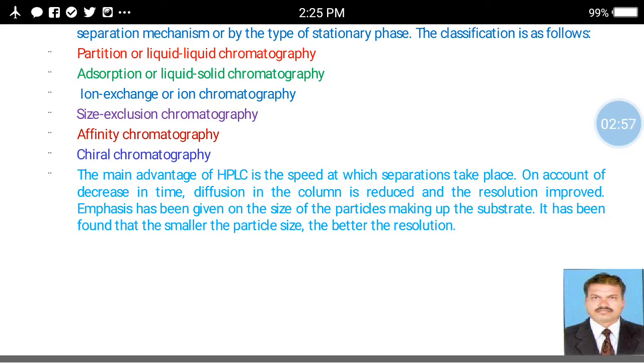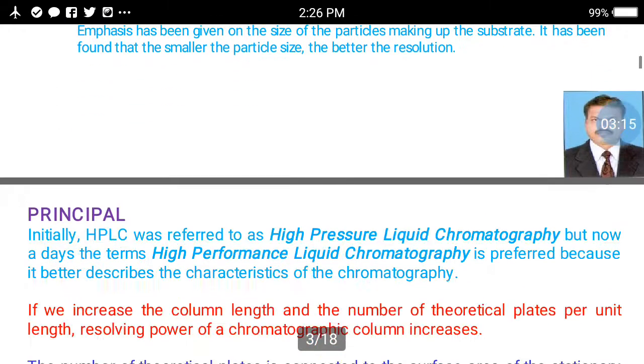On account of decrease in time, diffusion in the column is reduced and the resolution is improved. Emphasis has been given to the size of particles making up the substrate. It has been found that the smaller the particle size, the better the resolution.